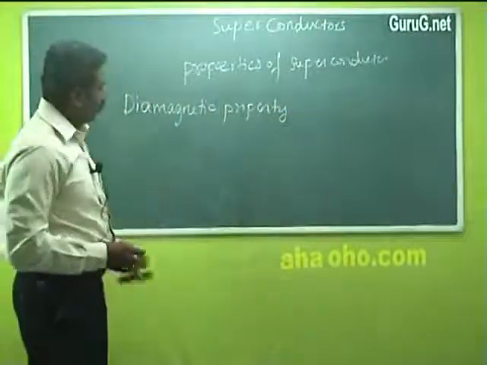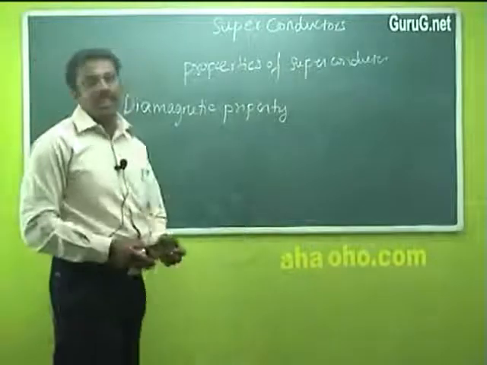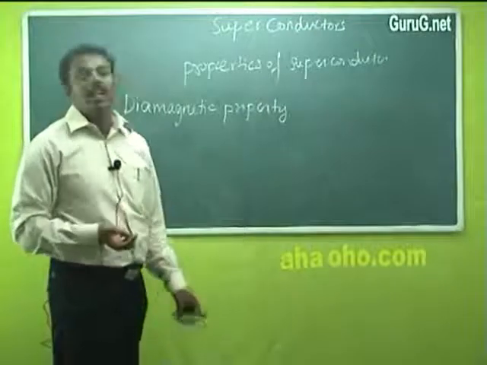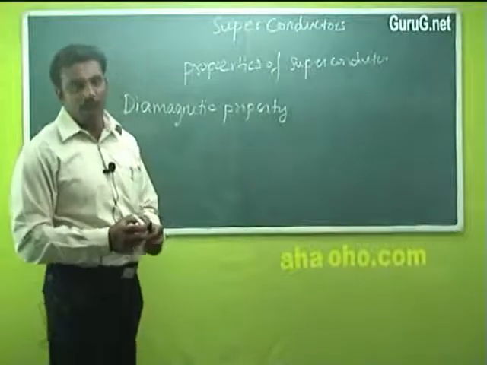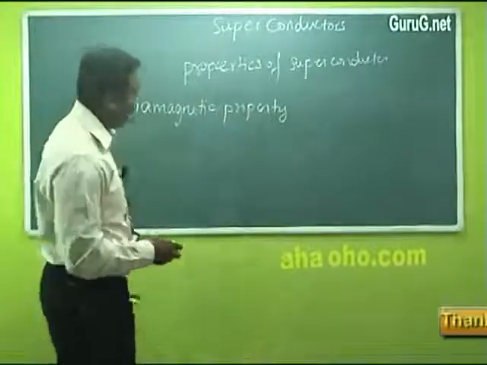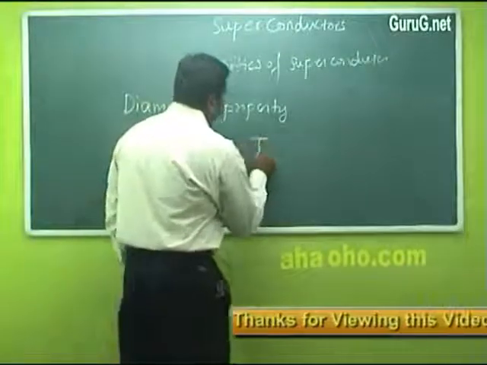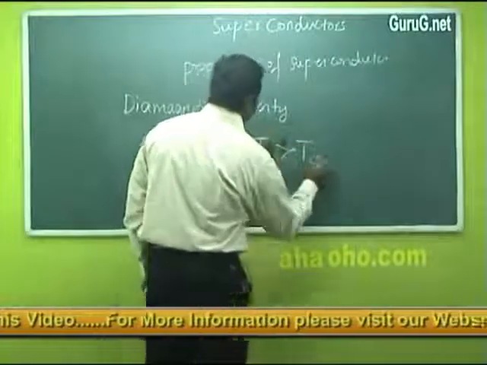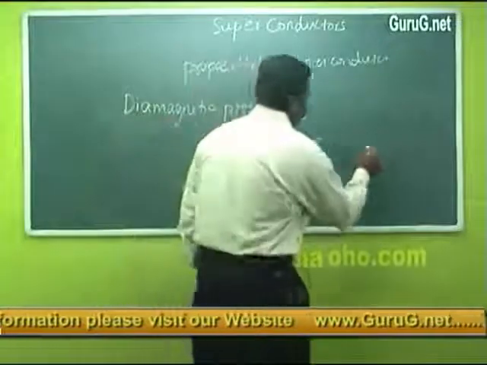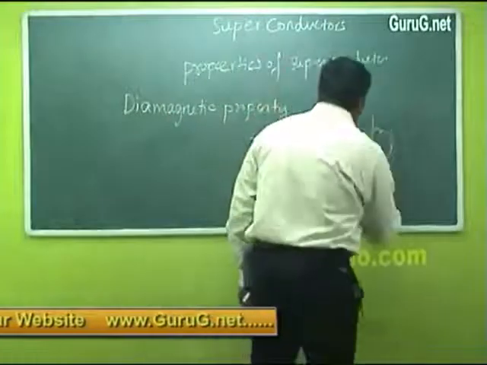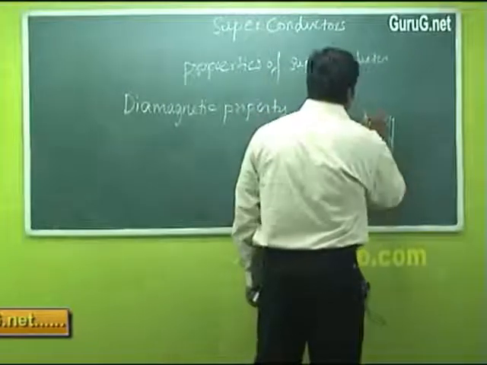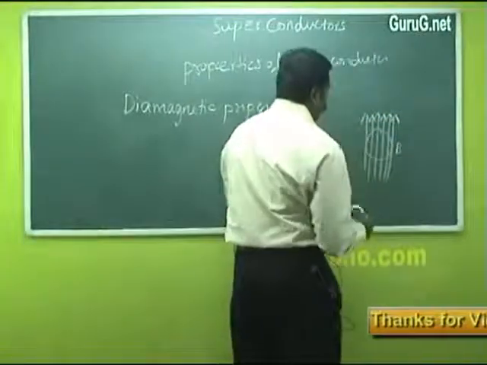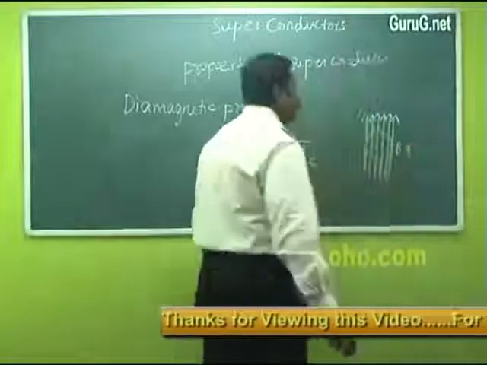Diamagnetic property. When a superconducting material is placed in a magnetic field, up to a certain field it behaves as a superconductor, and after that the superconducting phenomenon is destroyed. If the temperature is greater than the transition temperature, like a normal magnetic material, all the magnetic lines of force will pass through the material, and B is not equal to 0.